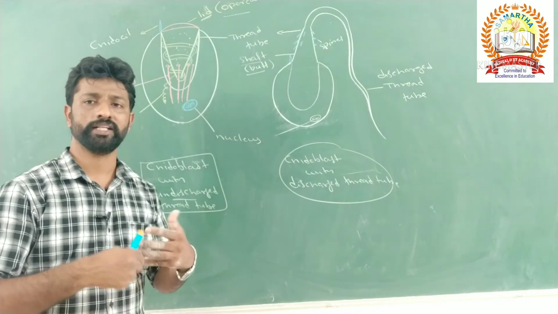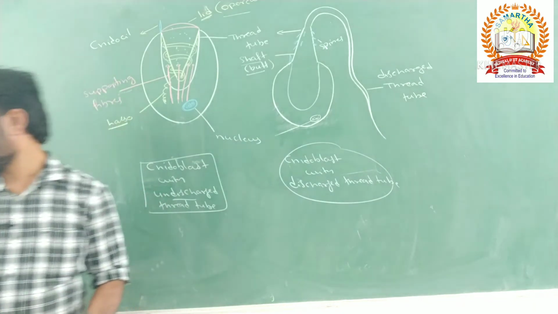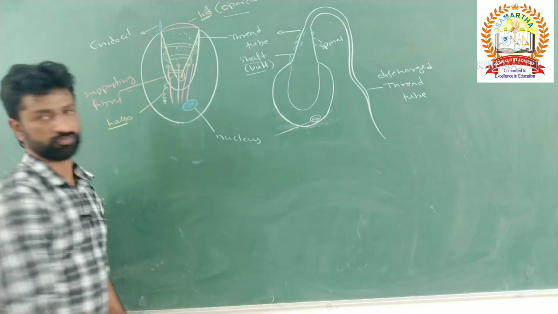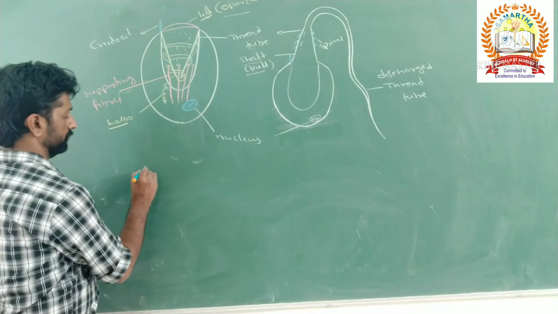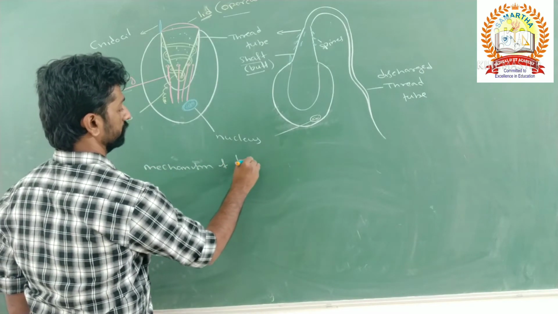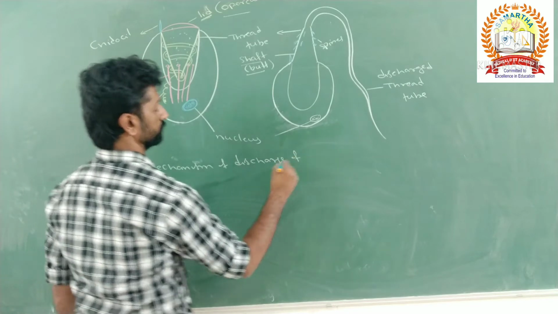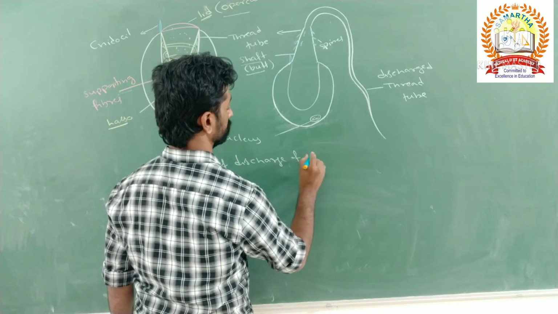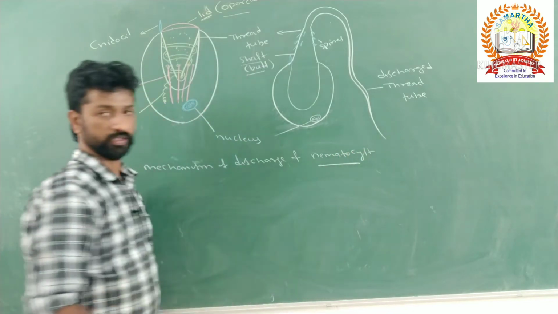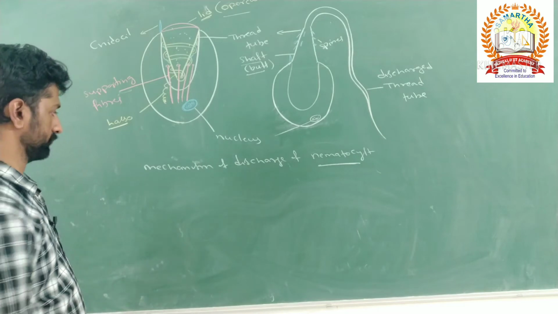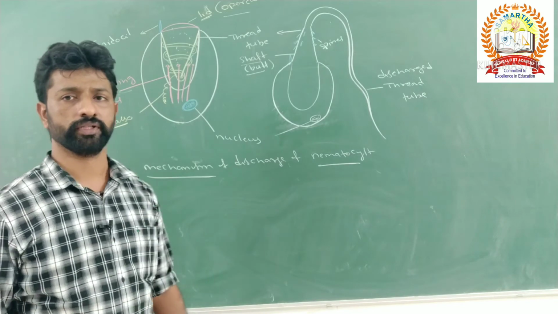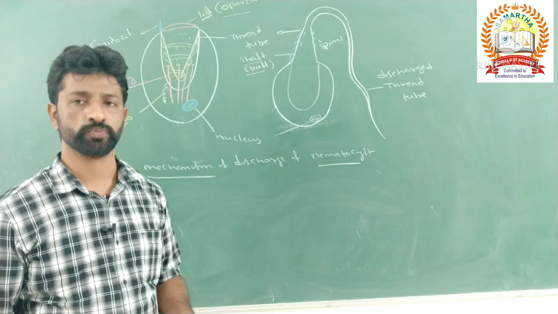What is the mechanism of discharge of these thread tubes or nematocysts, which contain hypnotoxin, from the cnidocil? Sudden eversion of the thread tube occurs by change in the osmotic pressure.